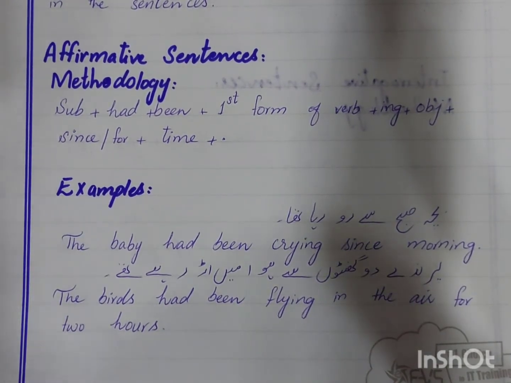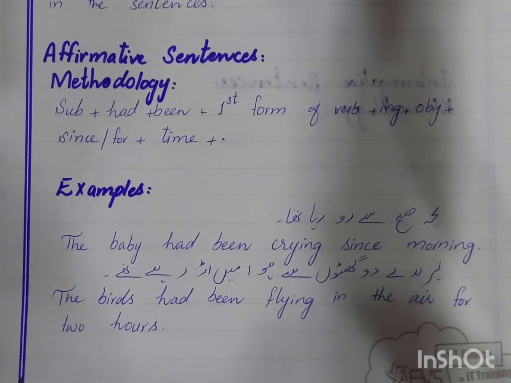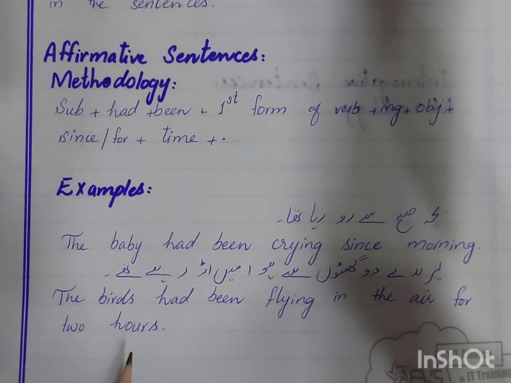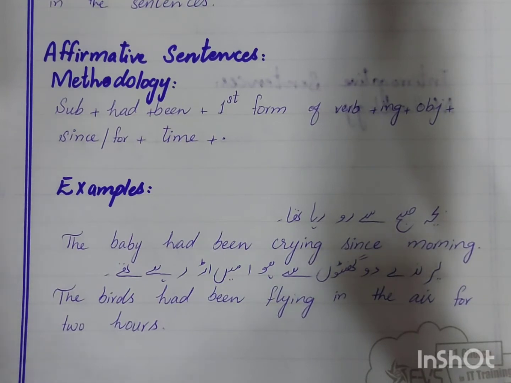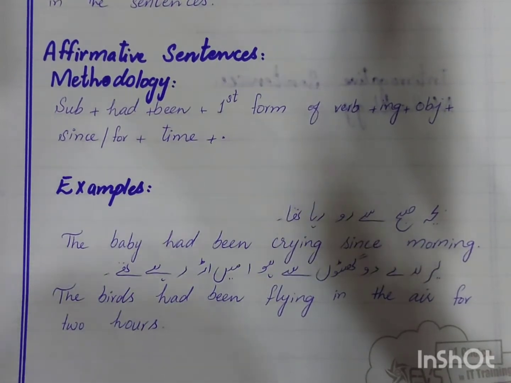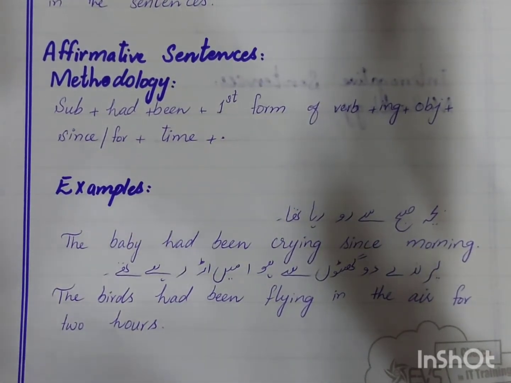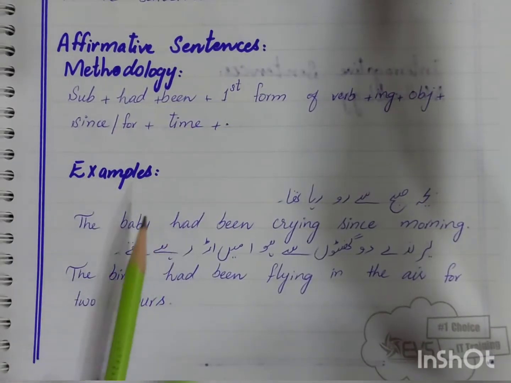When we talk about a period, we will use for, and when we talk about a point in the past, a certain time in the past, then we will use since. For example, since morning, since yesterday, since 1990, since Monday, since March. When we talk about a certain time or point in the past when the action started, then we will use since. Let's read the examples.